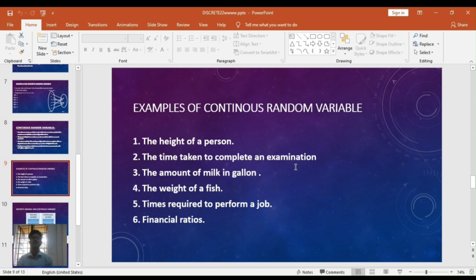Here we can see some examples of continuous random variables: the height of a person, the time taken to complete an examination, the amount of milk in gallons, the weight of a fish, times required to perform a job, and also financial ratios, etc. Those are some examples of continuous random variables.